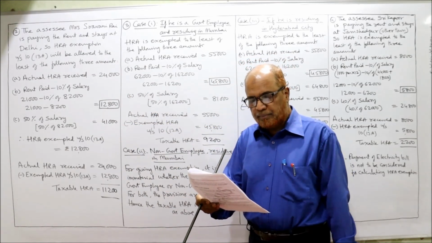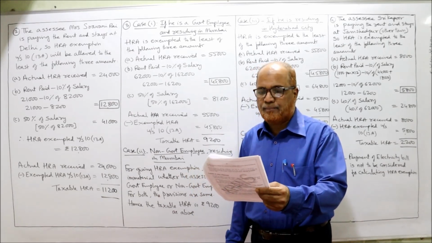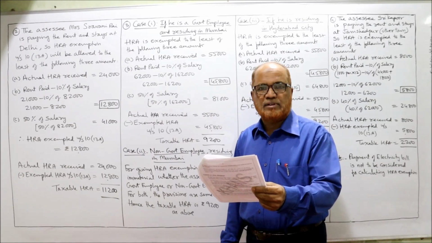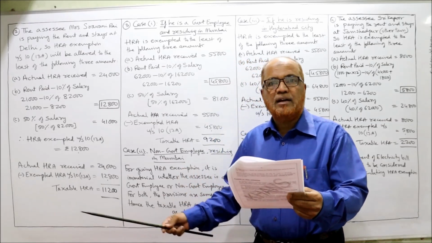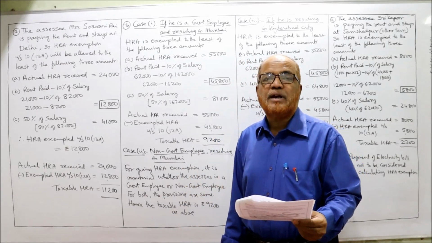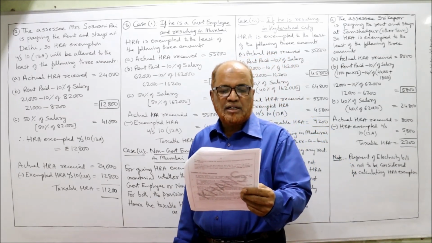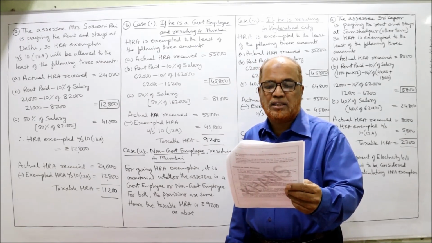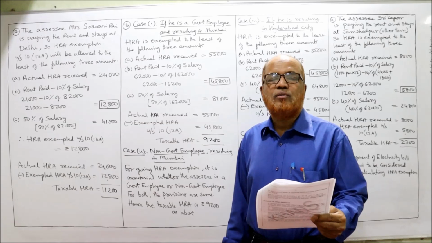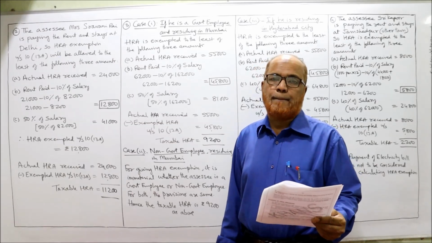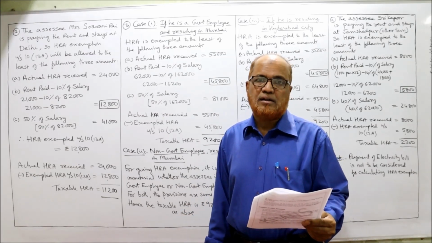Now, see the third problem. Mr. Sahadev is in receipt of 1,62,000 as basic salary, 55,000 as house rent allowance, and 27,000 as dearness allowance. The rent paid is 62,000. When rent paid is given, that means he is eligible for exemption. Determine the taxable amount of HRA in the following situations. So 4 situations are given. In each situation, we have to find out how much is the taxable HRA. For calculating taxable HRA, first we calculate exempted HRA.